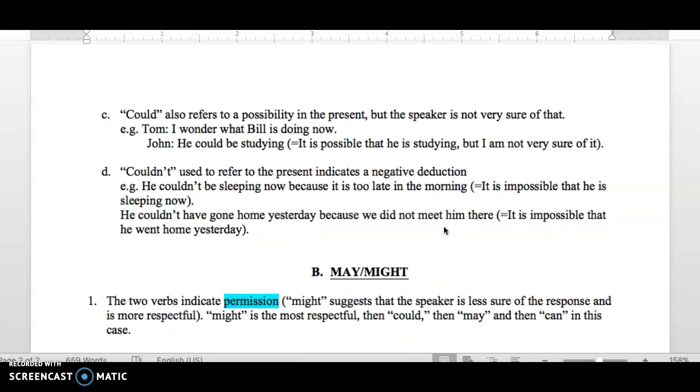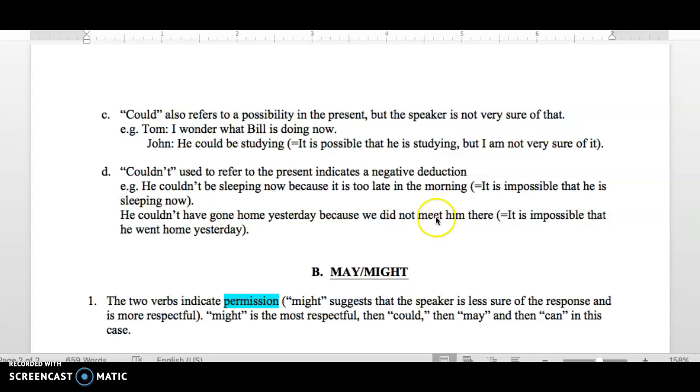Could also refers to a possibility in the present, but the speaker is not very sure of that. For example, I wonder what Bill is doing now. John, he could be studying, which means it is possible that he is studying now, but I am not very sure of it. In general, could shows something that is less possible than can.